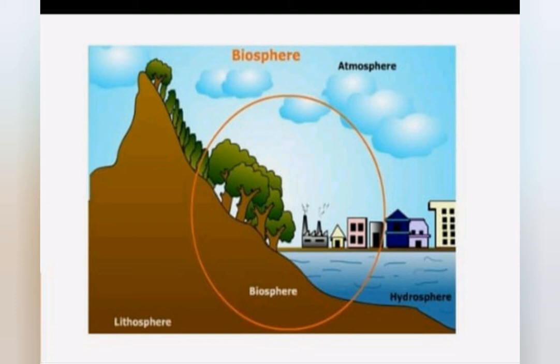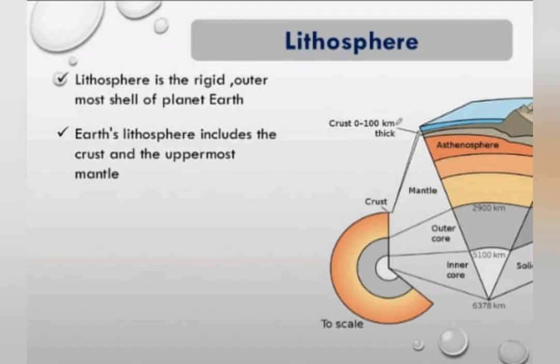The envelope of air around the earth is called the atmosphere. As we go higher from the surface of the earth, the air in the atmosphere becomes rarer. The air consists of a mixture of gases, namely nitrogen, oxygen, water vapor and carbon dioxide. There are some other gases too in the air in very small quantities.